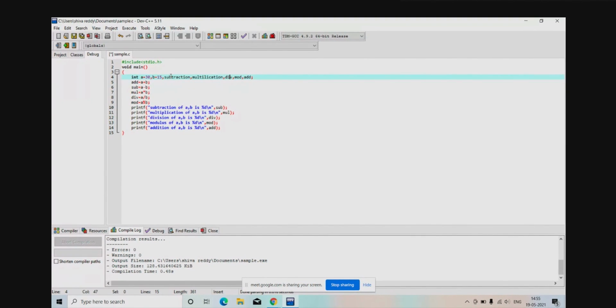Why should I write div? Total I will write division, no issue. Why should I write mod? I'll write entire modulus. Why should I write add? I'll write addition totally.